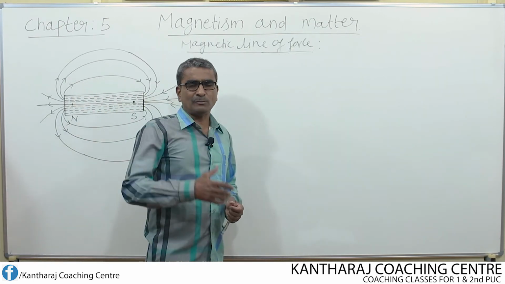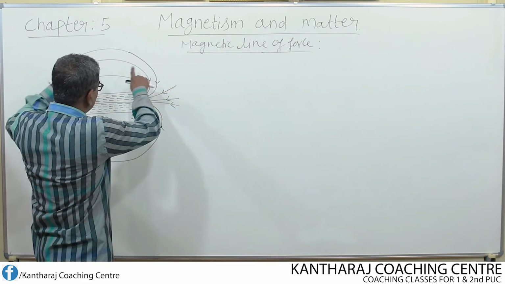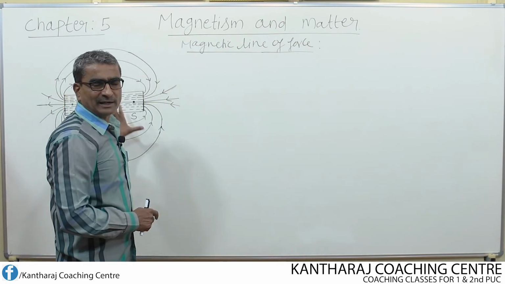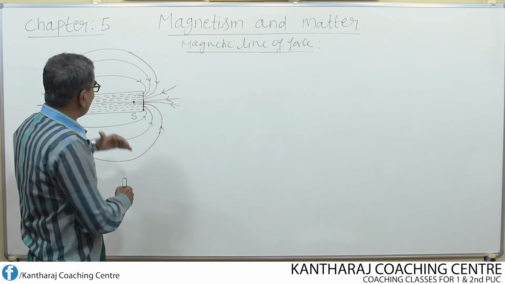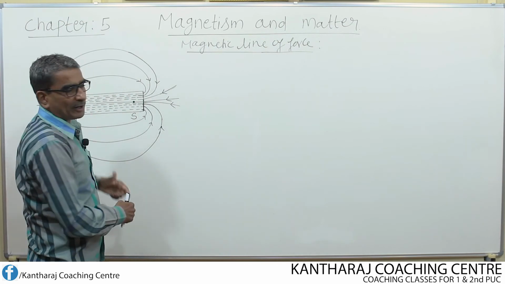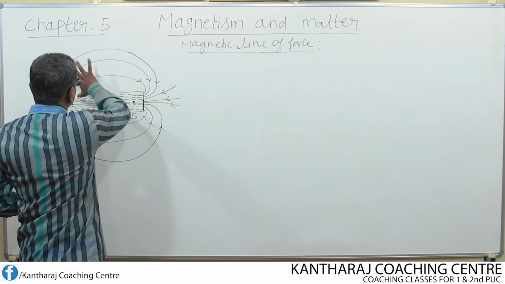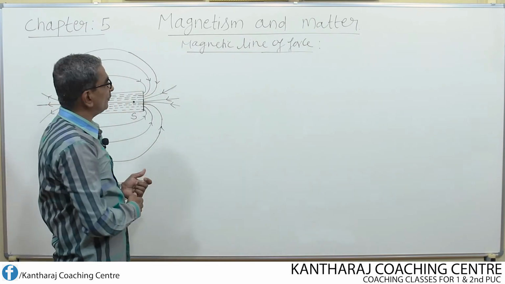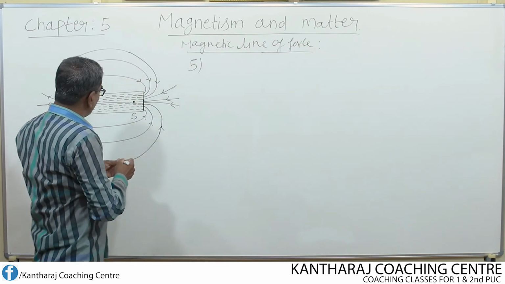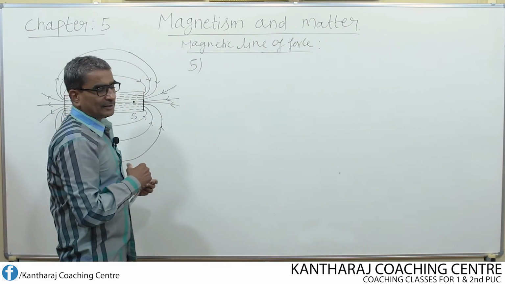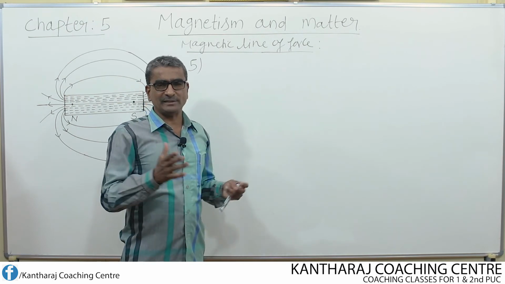Now, let us move on to the next property of magnetic line of force. Here, I have written the magnetic field pattern due to a bar magnet in terms of magnetic lines of force. Whatever magnetic field that exists all around a bar magnet, that can be understood by means of a diagram written by making use of magnetic line of force. Coming to the next property, look here. We know that two like poles always repel each other. What may be the reason for this?